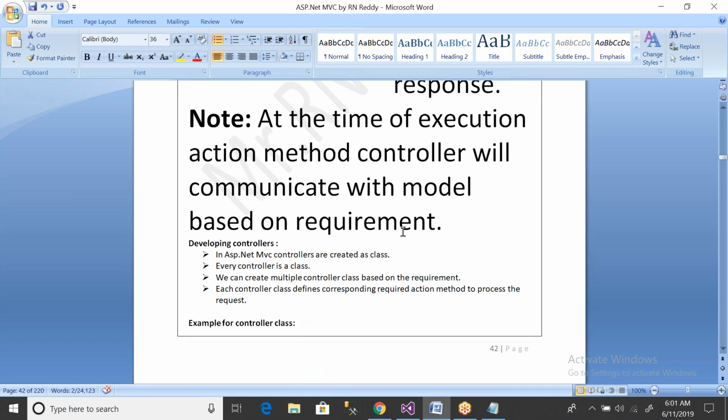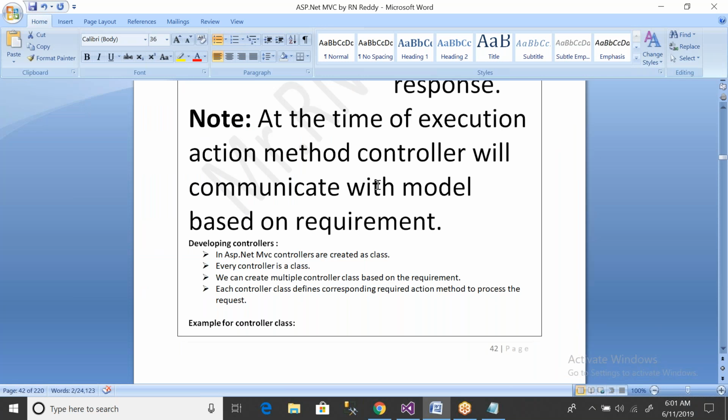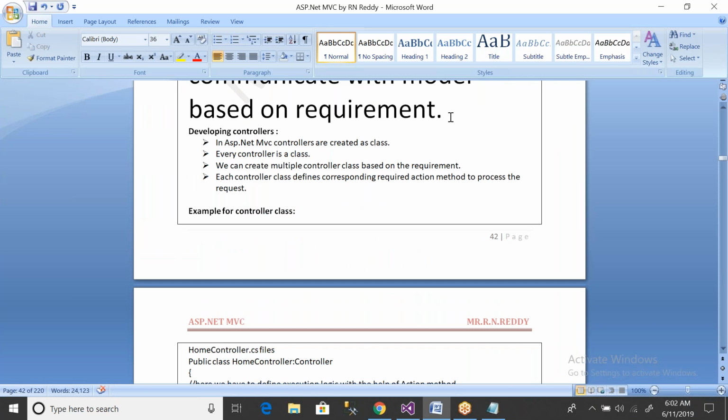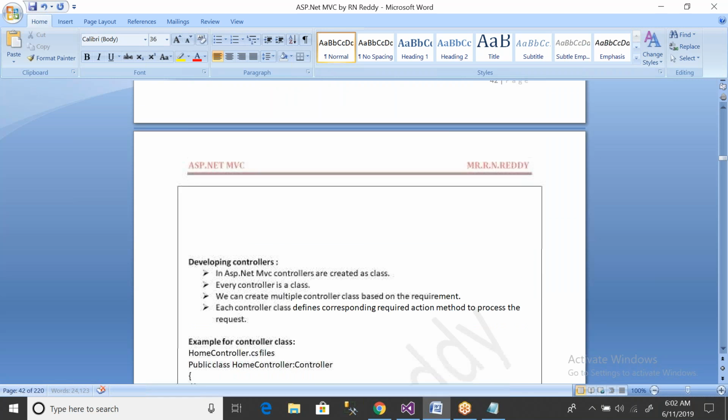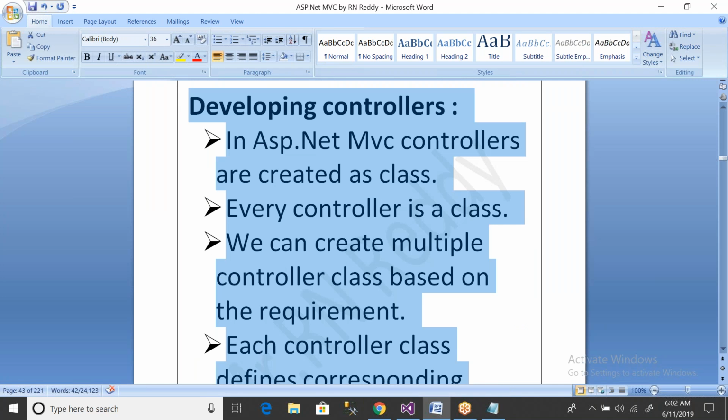Here, very simple. At the time of executing action method, controller will contain action method. Here you can observe this method is called action method, controller. So at the time of executing action method, controller will communicate with model based on the requirement. So that means the total story of controller is very simple. Controller is responsible to process the request and to process the response. That's it.